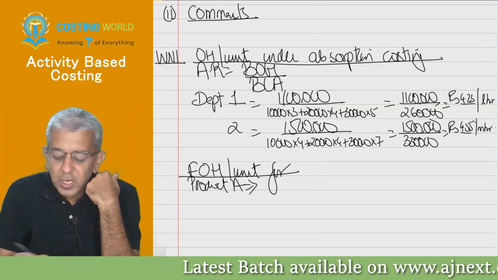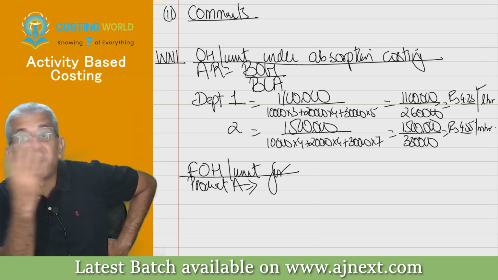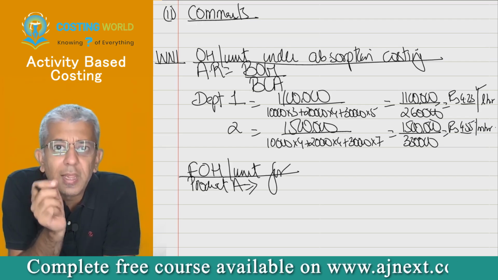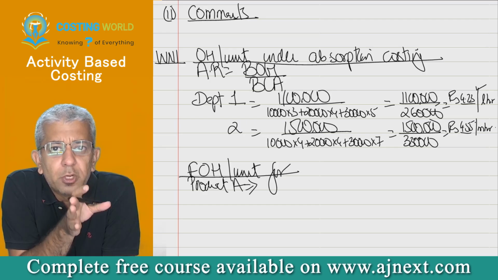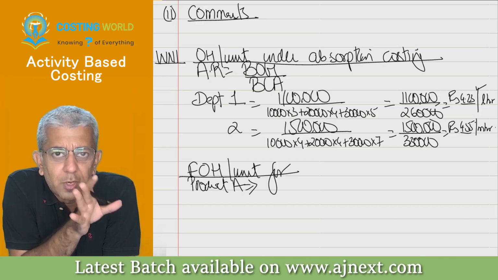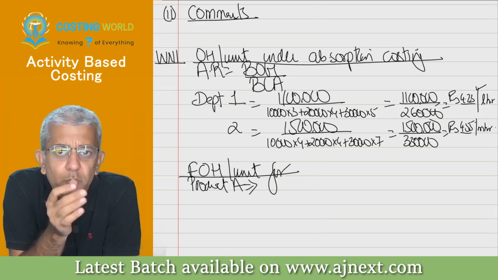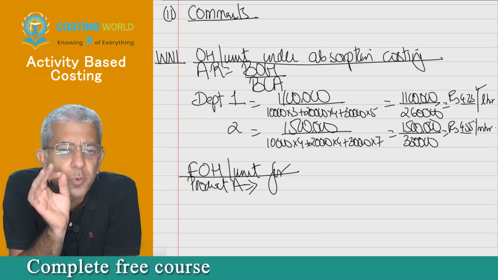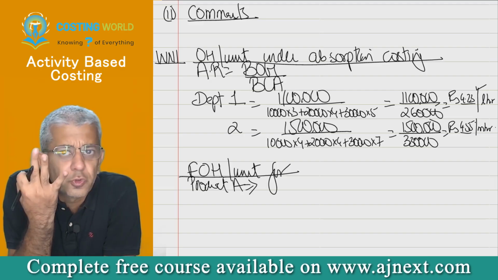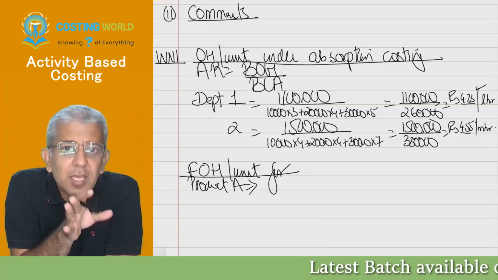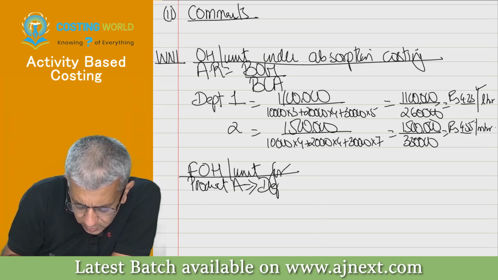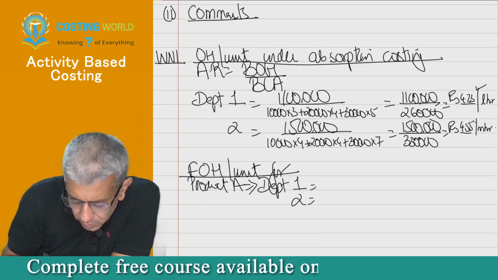Now see, what does this particular rate mean to us? Whenever any product goes inside department 1, takes 1 labor hour to get manufactured, charge 4.23 as overheads. Is that all fine? Yes. Any product that goes inside department 2, takes 1 machine hour to get manufactured, charge 4.55 as overheads. Does product A take some labor hours to get manufactured? Yes, sir, 3 labor hours. Does product A require some machine hours also? Yes. So it will be getting overheads 2 times, once for department 1, once for department 2.